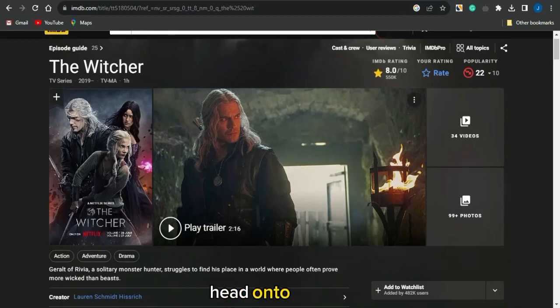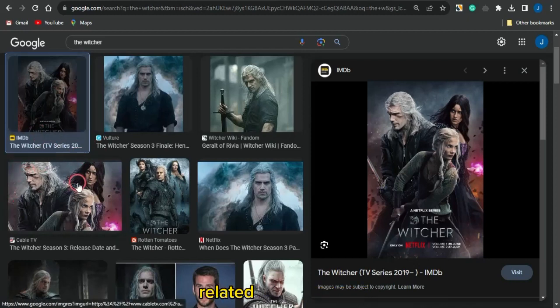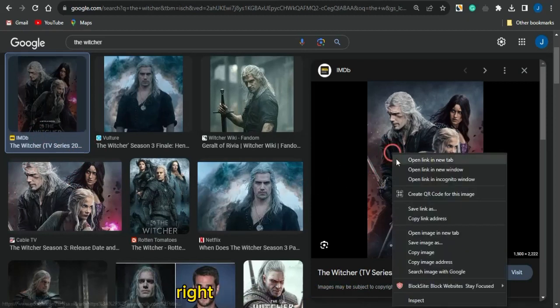First of all, head on to Google and search for The Witcher images. And if you search for the images related to that movie, just go on to right clicking on the image and save the image on your device.